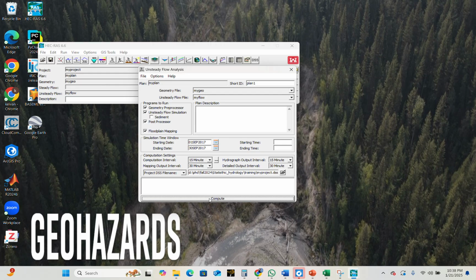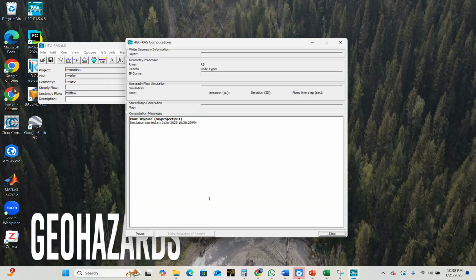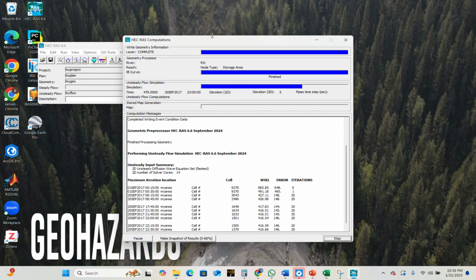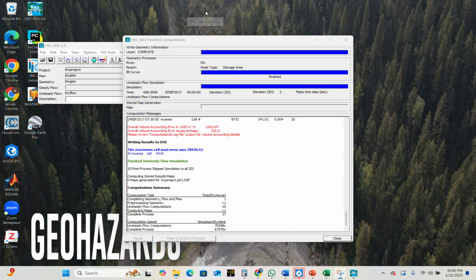Now everything I think is okay, and now I click on compute to see. Okay, I decreased the size of the mesh, but I see this again.